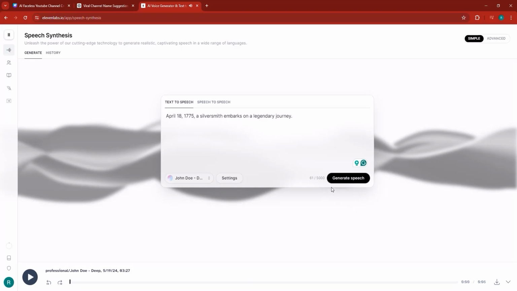And if you don't like this voiceover, you can click Generate again. It will generate another variation of the voiceover, like this.